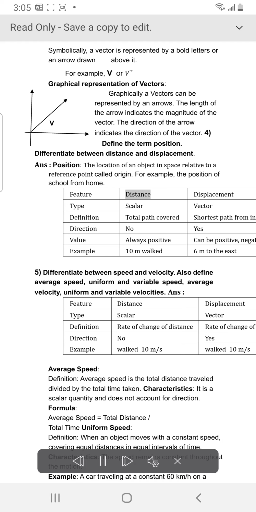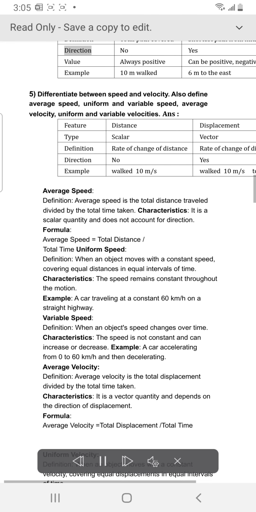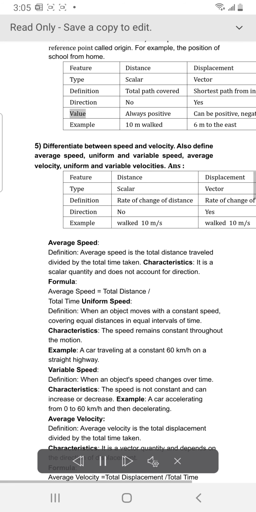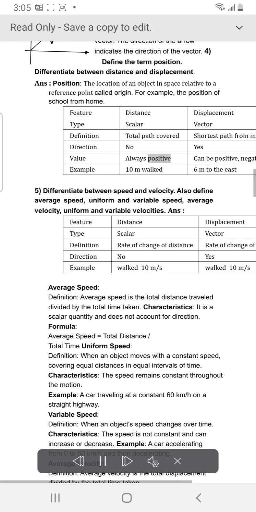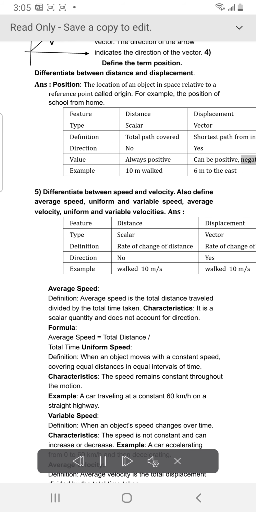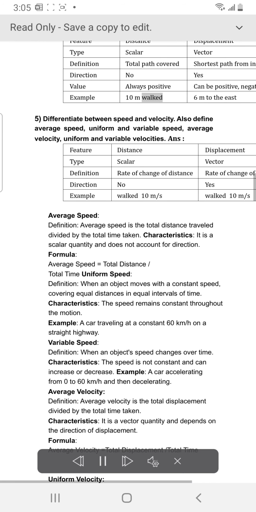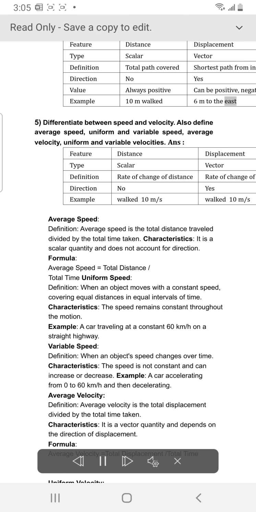Feature: distance, displacement. Type: scalar, vector. Definition: total path covered, shortest path from initial to final position. Direction: no, yes. Value: always positive, can be positive, negative, or 0. Example: 10 m walked, 6 m to the east.